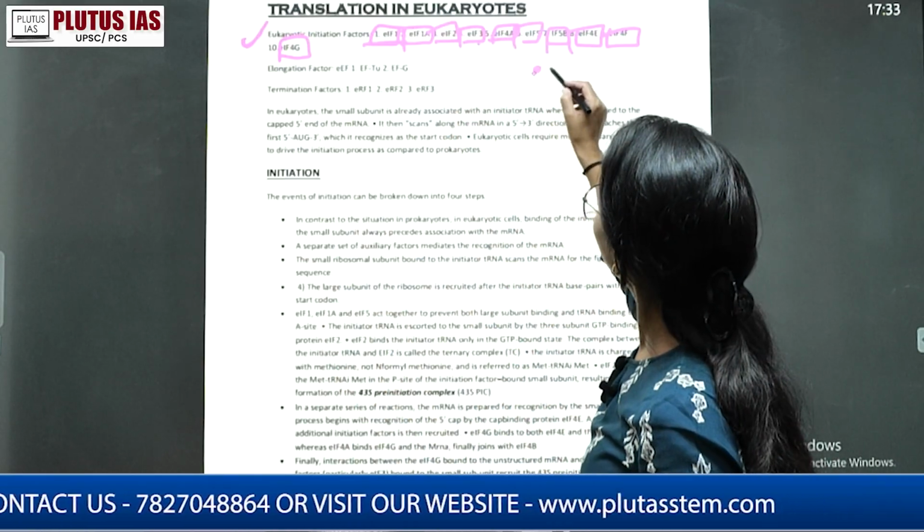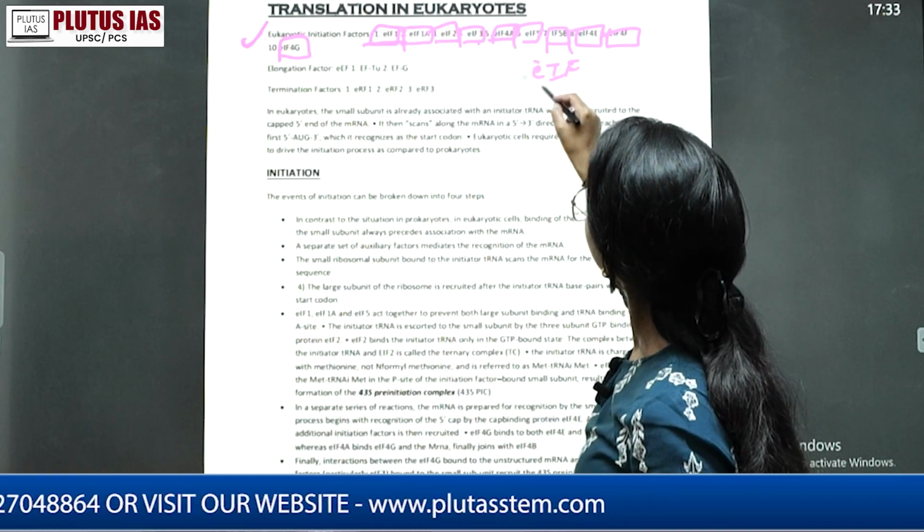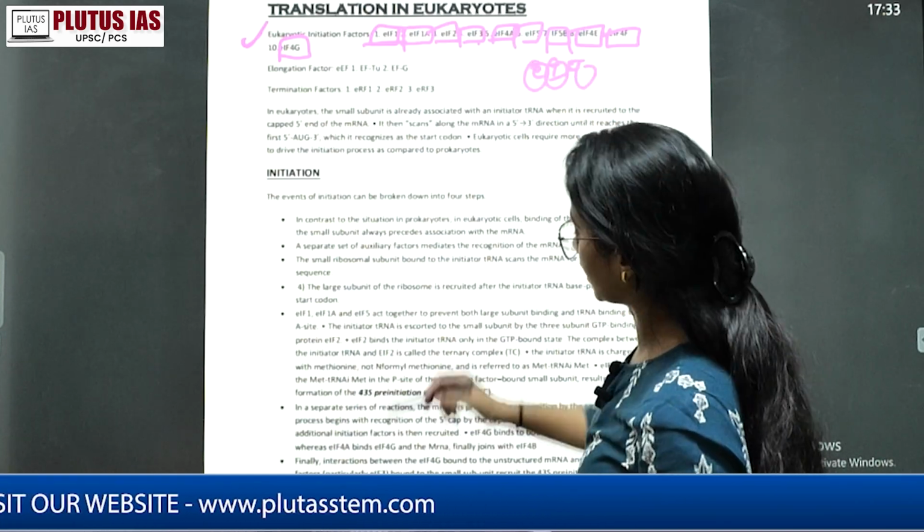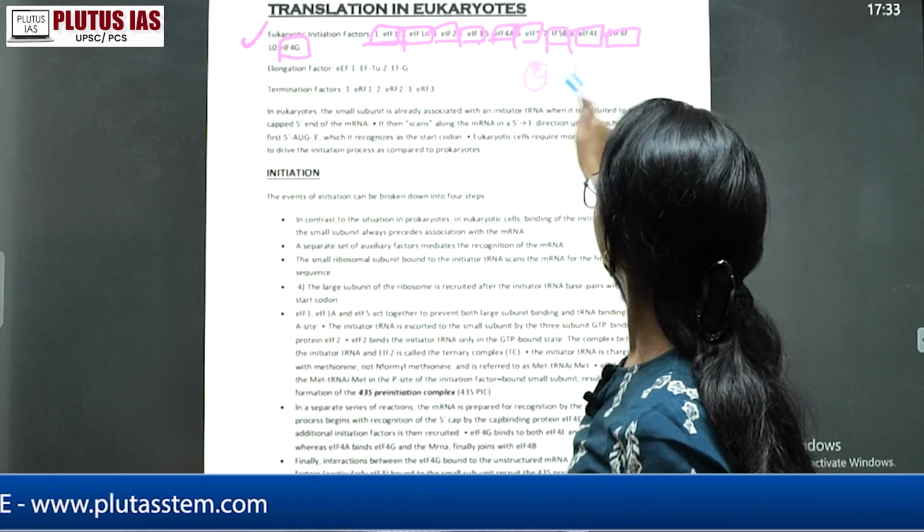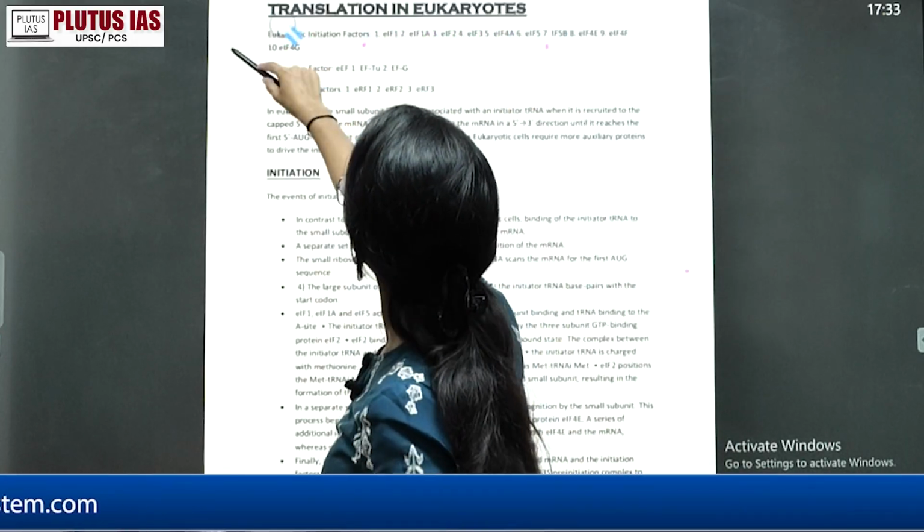What is the meaning of eIF? It stands for eukaryotic initiation factors. That is the full form of eIF. Okay, then what are the elongation factors?